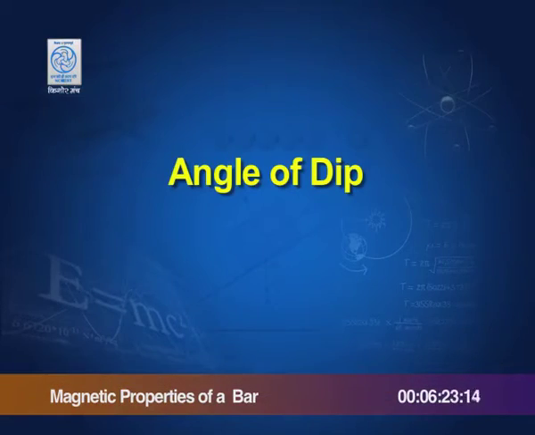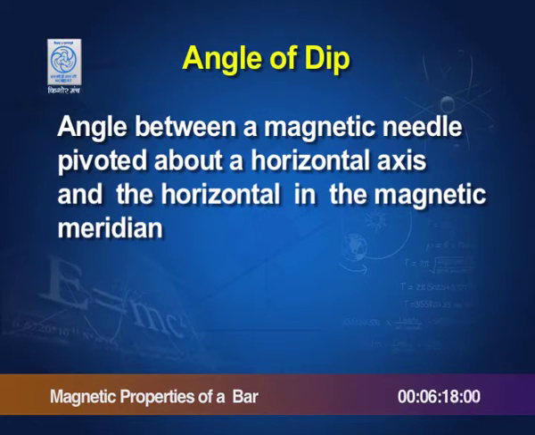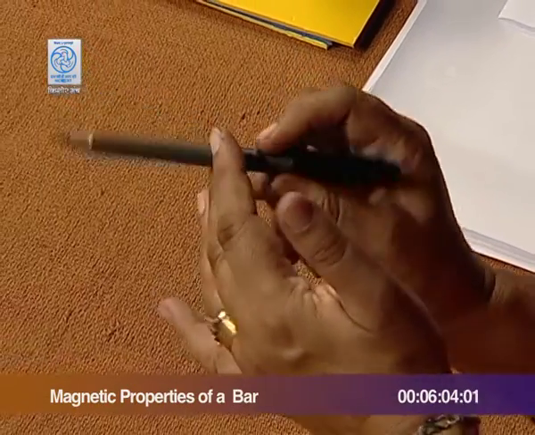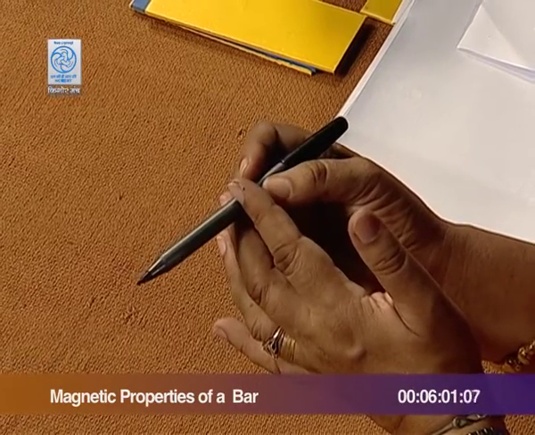The next element to be looked at is angle of dip. Now, we are going to be talking about a magnetic needle which is capable of moving about a horizontal axis. That means, it is capable of moving like this. Now, if you talk about a needle which is allowed to do so, you can have random variations, and wherever it will stop you will say, okay, this is another option, this is another option, but that is all irrelevant. What we are going to see is the dipping angle of this needle in the magnetic meridian.